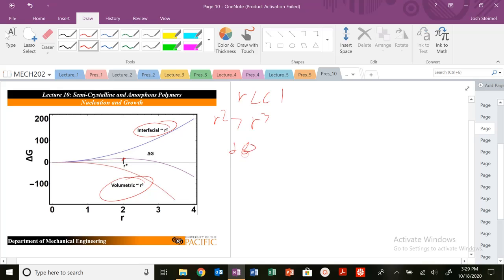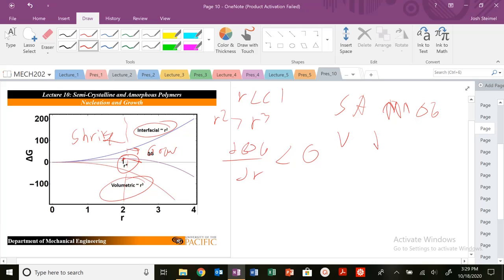We know our reaction is spontaneous when the derivative of delta G with respect to some variable R is less than 0, and that slope is negative here. Our delta G is decreasing, so now we're going to grow. But until we hit this critical radius R, the nucleus is not stable. It will not want to grow. So here we want to grow, here we want to shrink. And why is that? It's because of this competition: surface area increases my delta G and volume decreases my delta G.